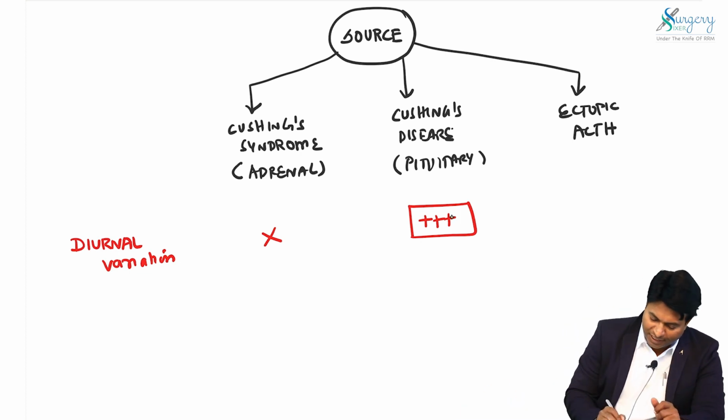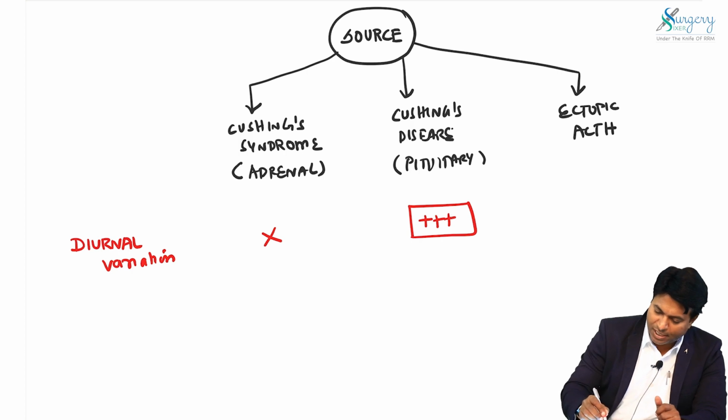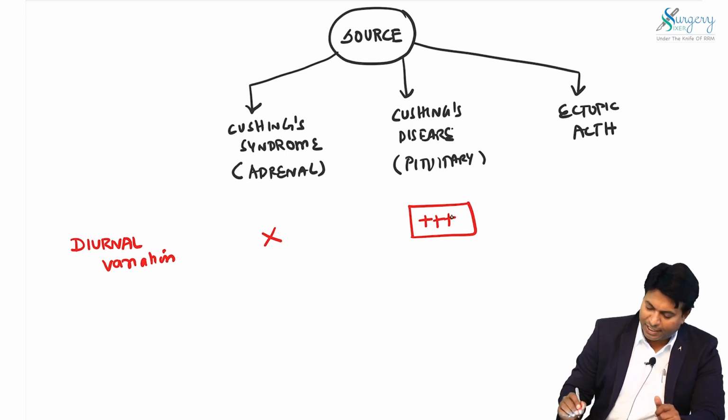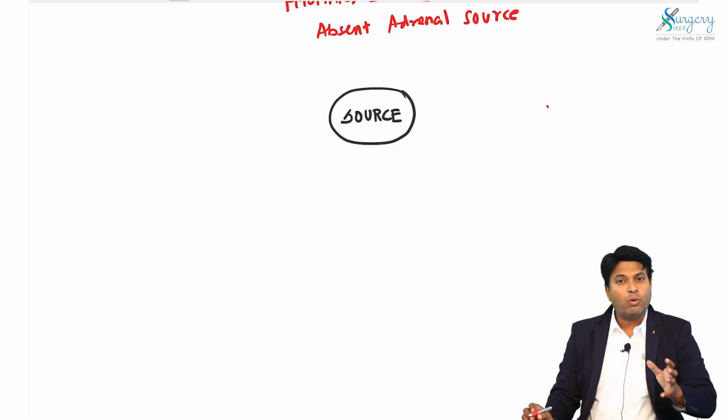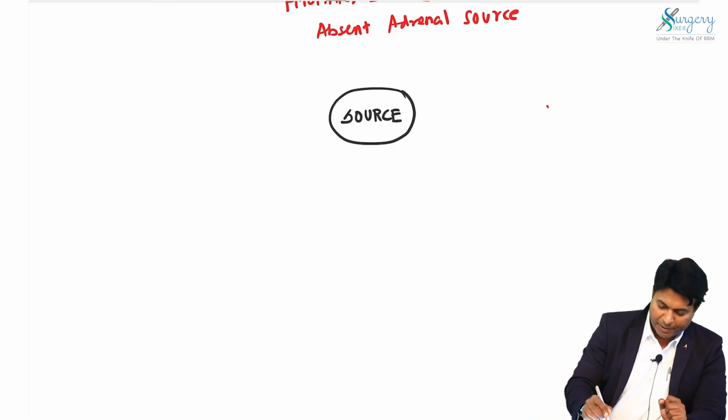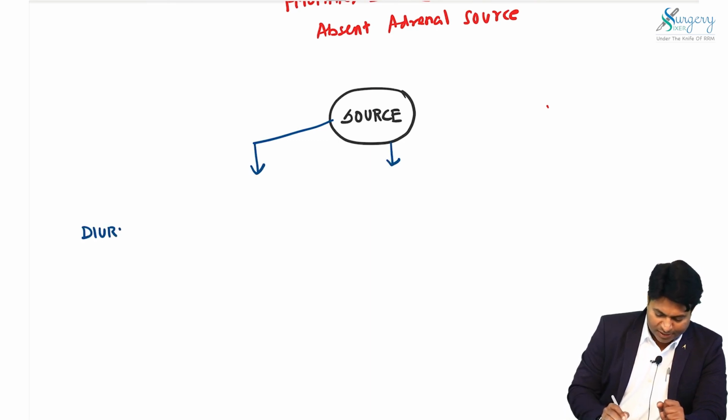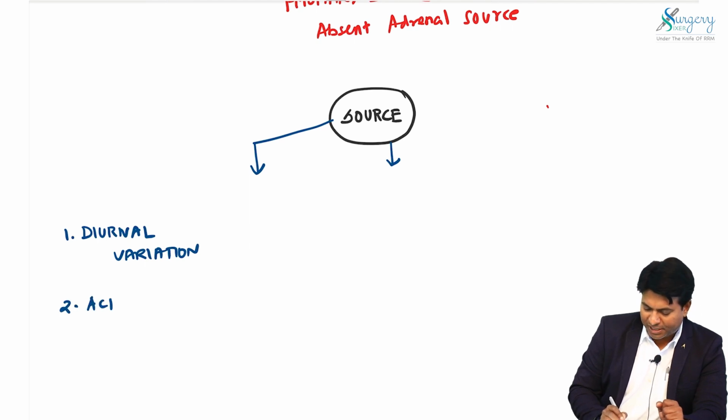Coming to the ACTH level, the next point is ACTH level. Now I can find out the source of pathology by using 3 tests. Number 1, diurnal variation test. Number 2, ACTH level measurement.